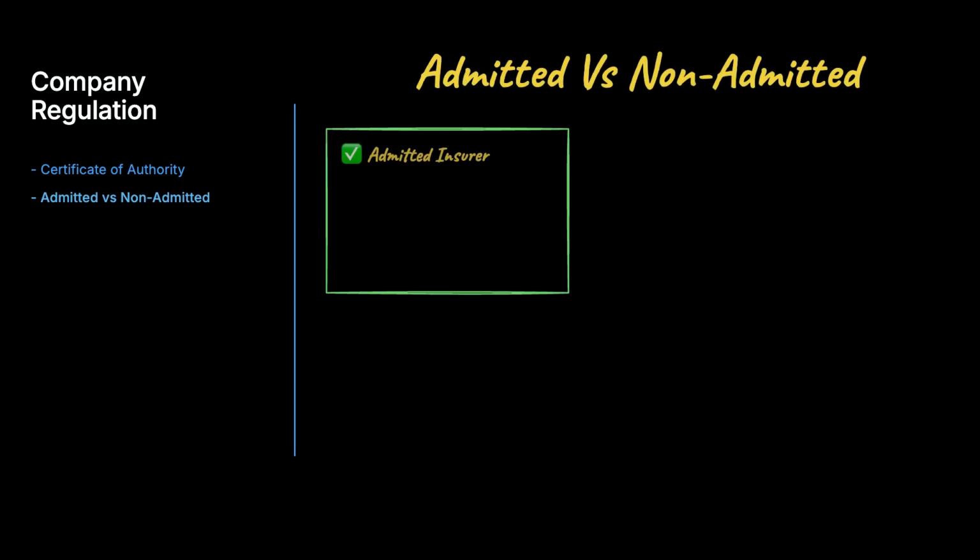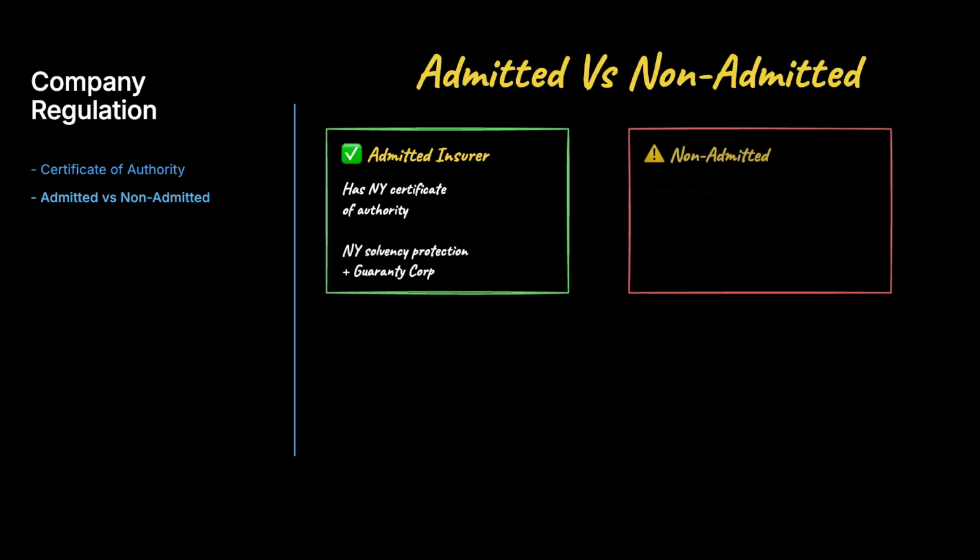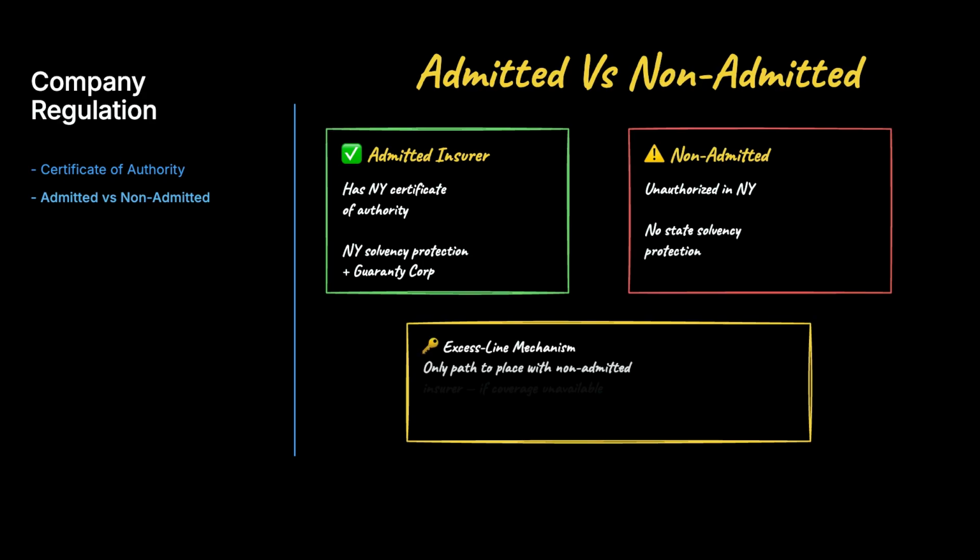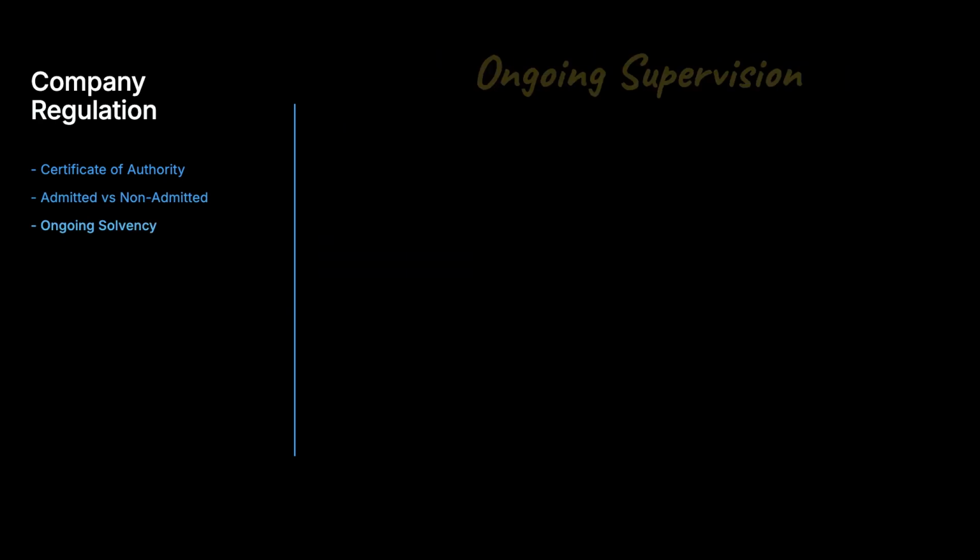An insurer without that certificate is unauthorized or non-admitted. Why care? Because an admitted insurer gives you New York solvency protection and the state guarantee corporation. A non-admitted one doesn't. Producers may place with a non-admitted insurer only through the narrow excess line mechanism, and only when coverage isn't available from admitted companies.